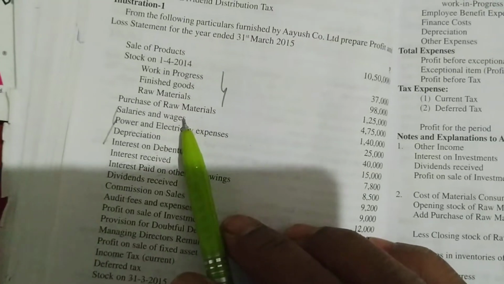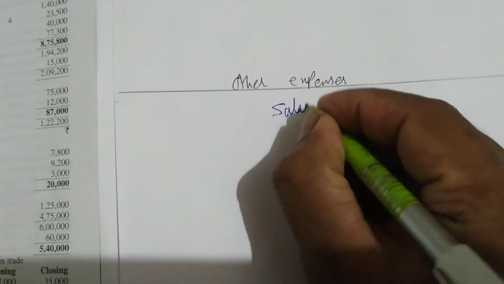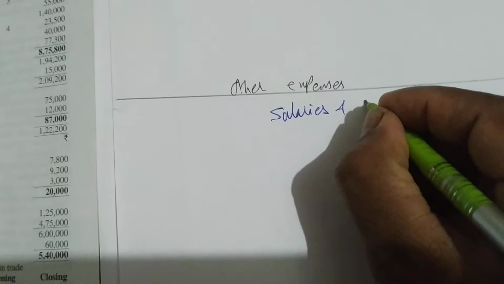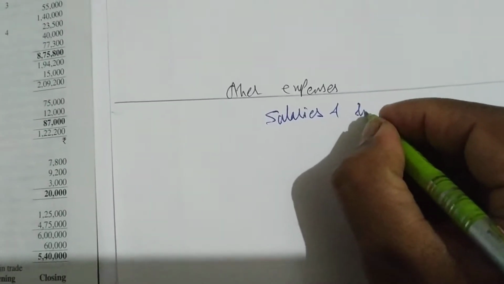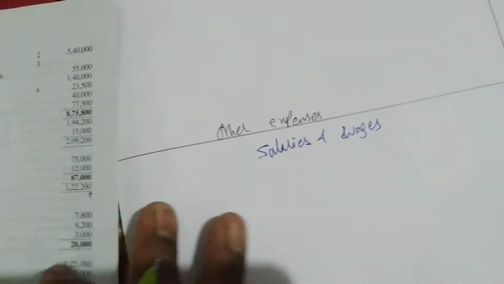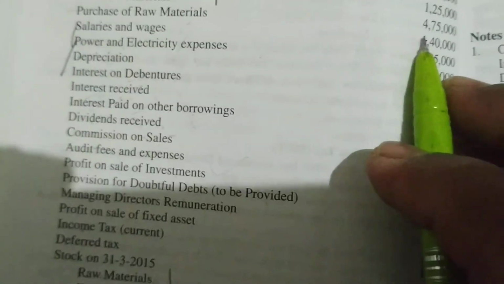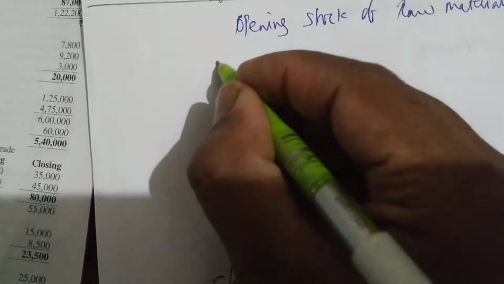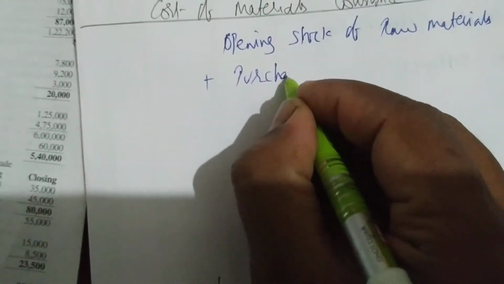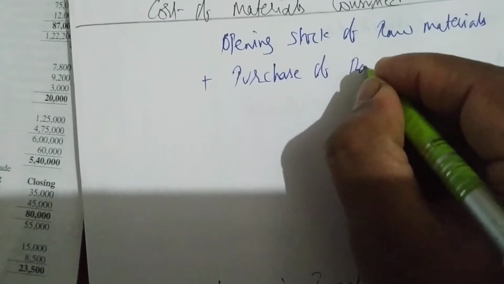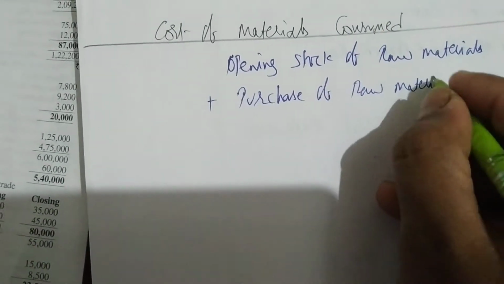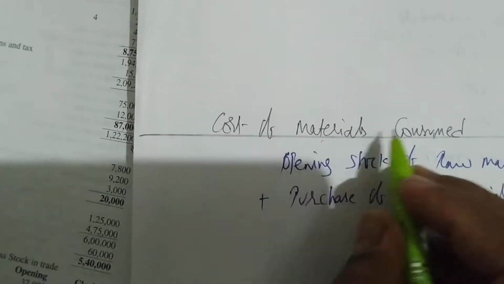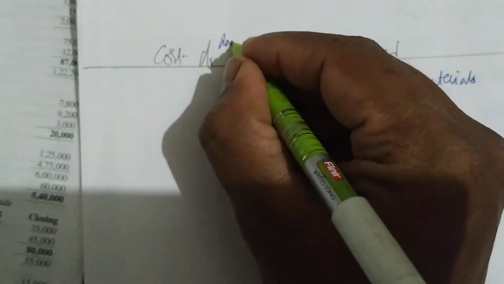Next, what do we have? Salaries and wages we are having. So we'll go to other expenses and write here salaries and wages. Sorry, first we have purchase of raw material. I'll be writing here plus purchase of raw material. Raw material I am writing under cost of materials consumed.